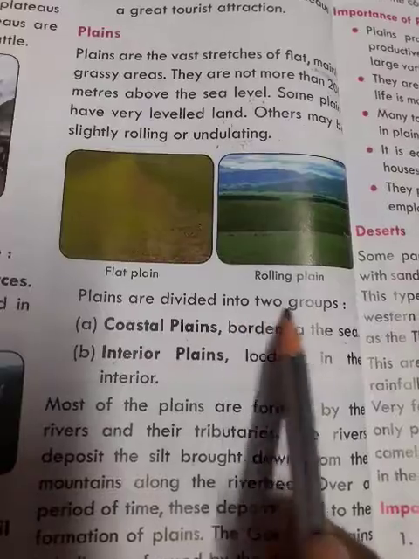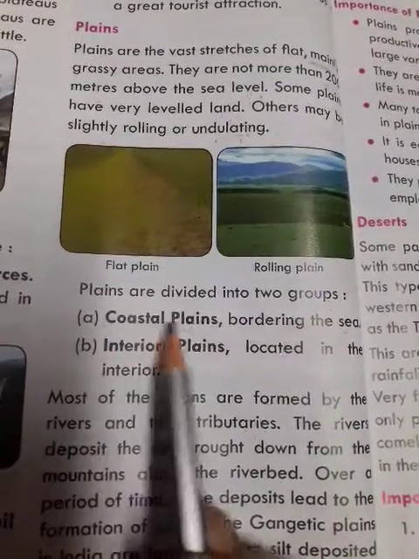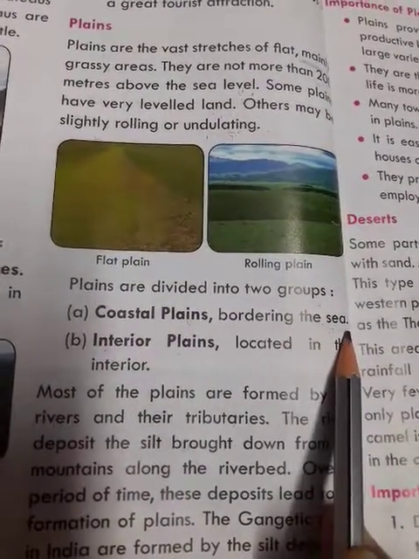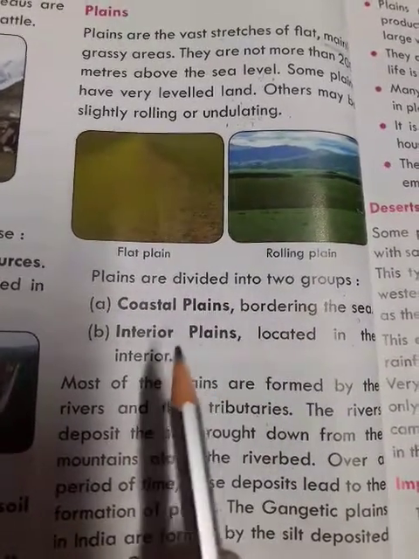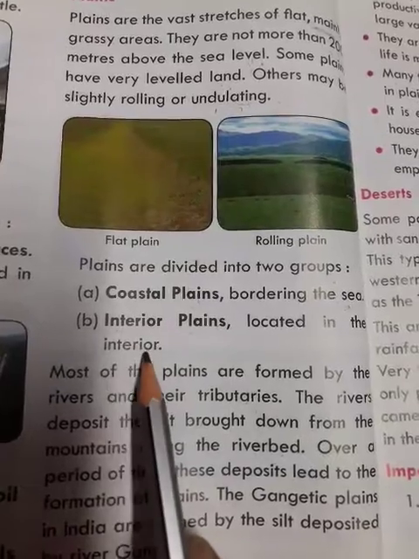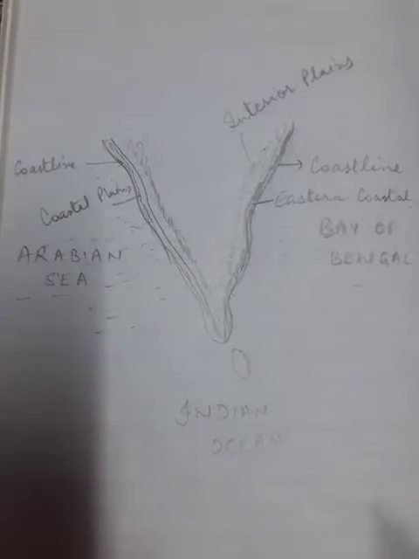Plains are divided into two groups. A. Coastal plains bordering the sea, meaning the areas which are on the sea or bordering the sea. Then the second one, interior plains. The areas which are inside the coastal plains will be called interior plains.